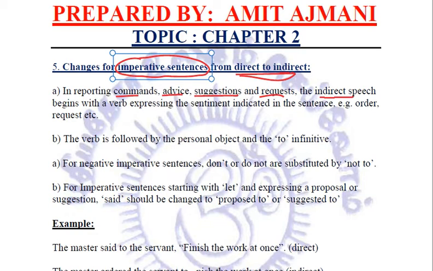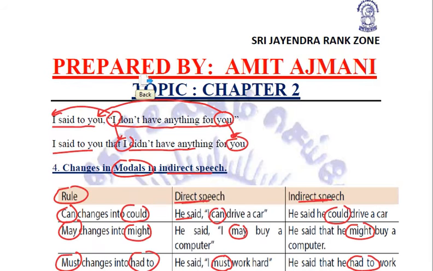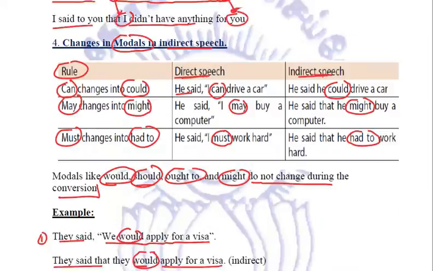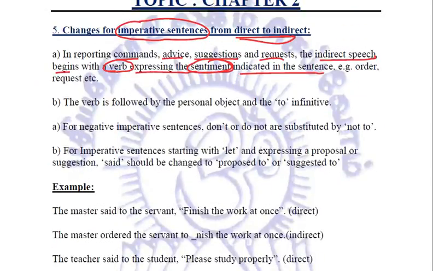here the indirect speech begins with a verb which expresses the sentiment indicated in the sentence. For example, the order or command or the advice or like these. So we have to use a verb which expresses these sentiments.